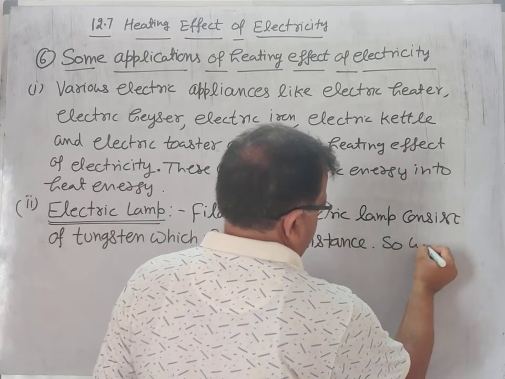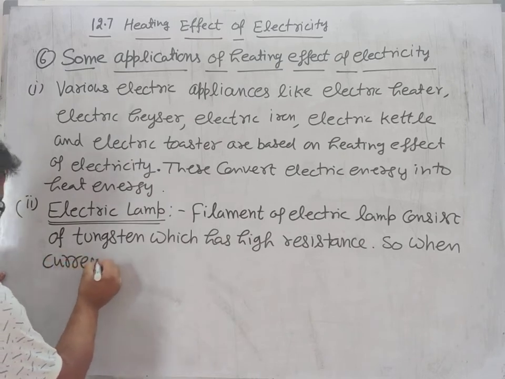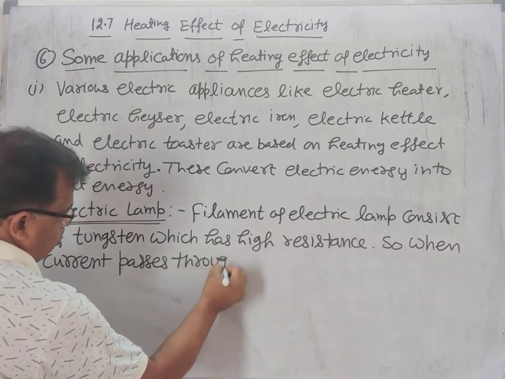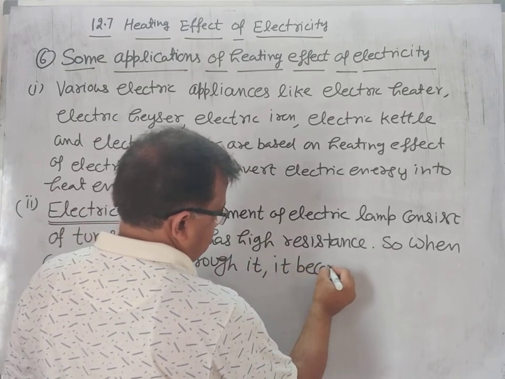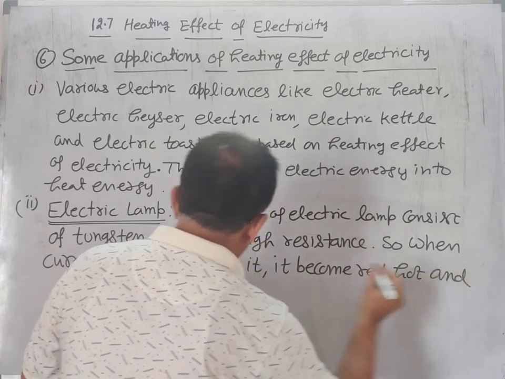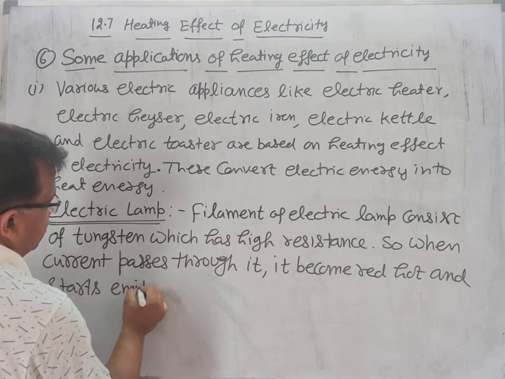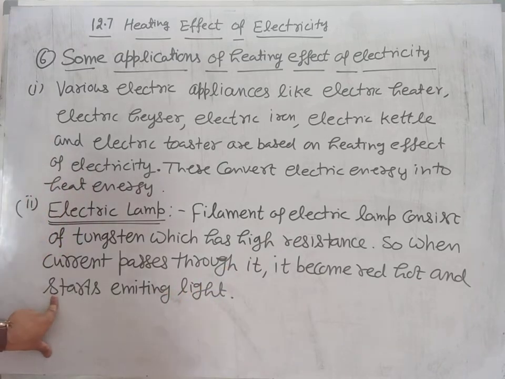So when current passes through it, it becomes red hot and starts emitting light. Thus it is also based on the heating effect of electricity, or Joule's heating law.